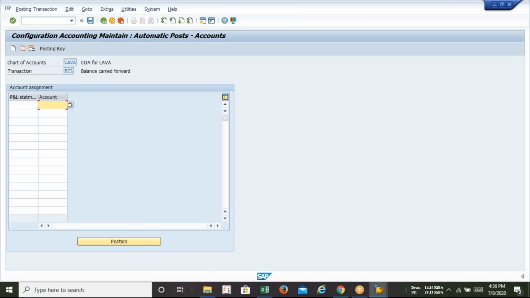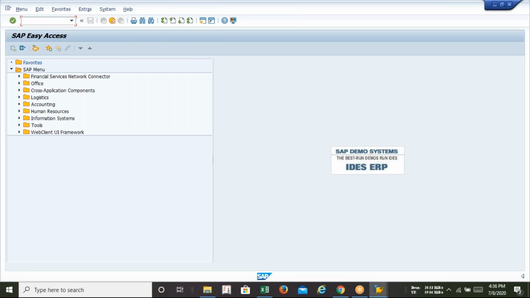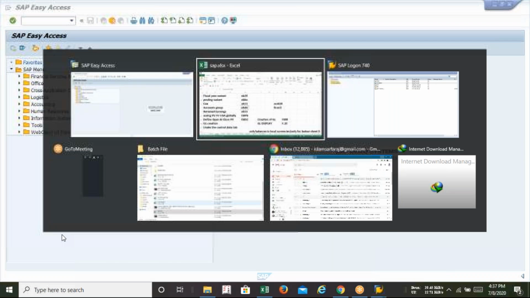Whenever you define the retained earnings account, you have to define it with the equity number range or the liability number range, because it will come under the balance sheet liability side. The liability number range is okay. The equity number range is also okay, because that will be part of the equity shareholders' funds. All these things we can create after the accounts group, but till now, because of some server error, we are not able to create the accounts group at all.